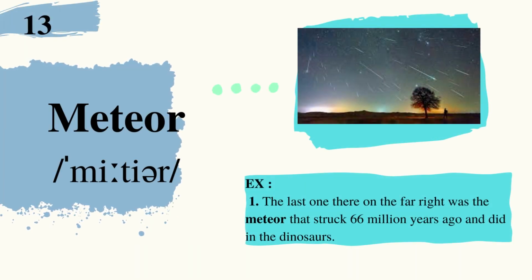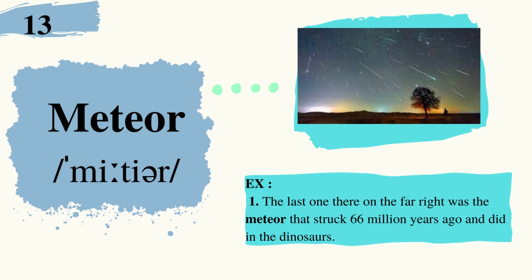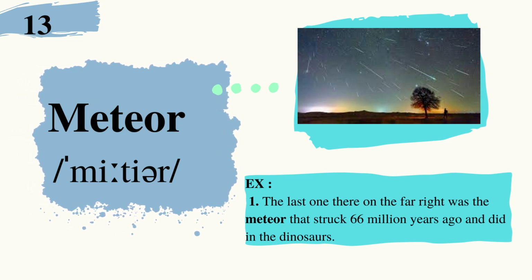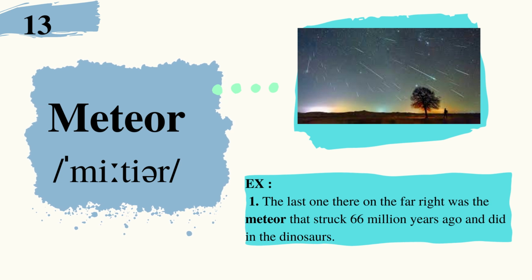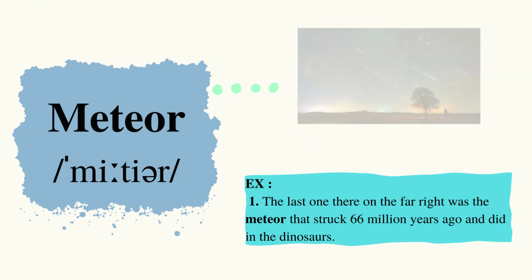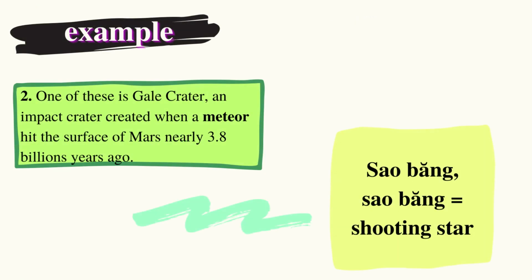13. Meteor. Example: The last one there on the far right was the meteor that struck 66 million years ago and did in the dinosaurs. One of these is Gale Crater, an impact crater created when a meteor hit the surface of Mars nearly 3.8 billion years ago.